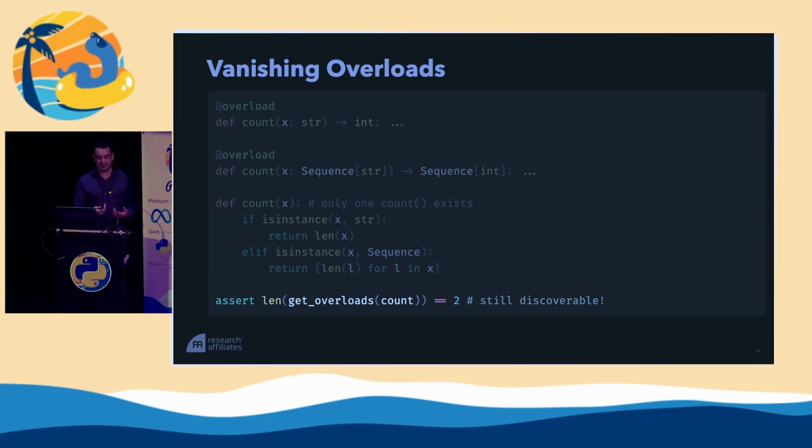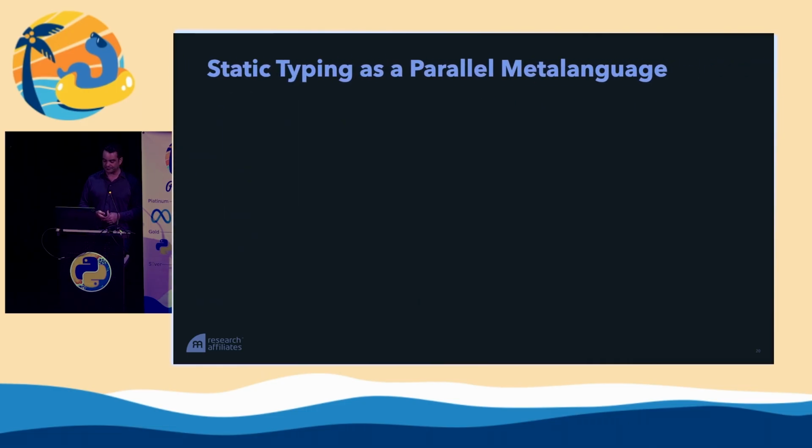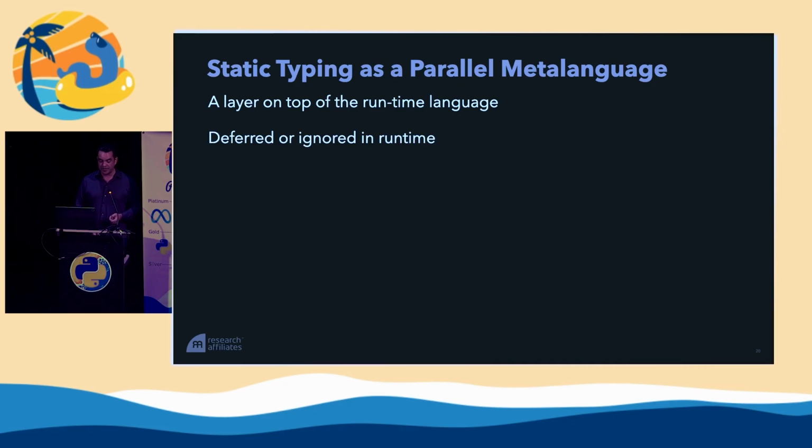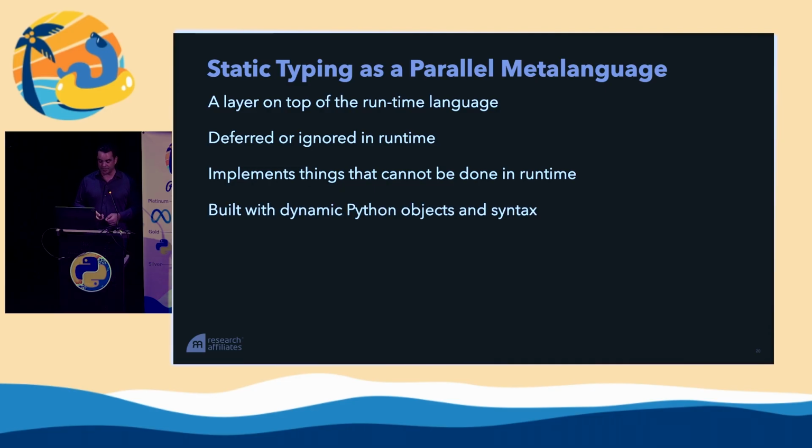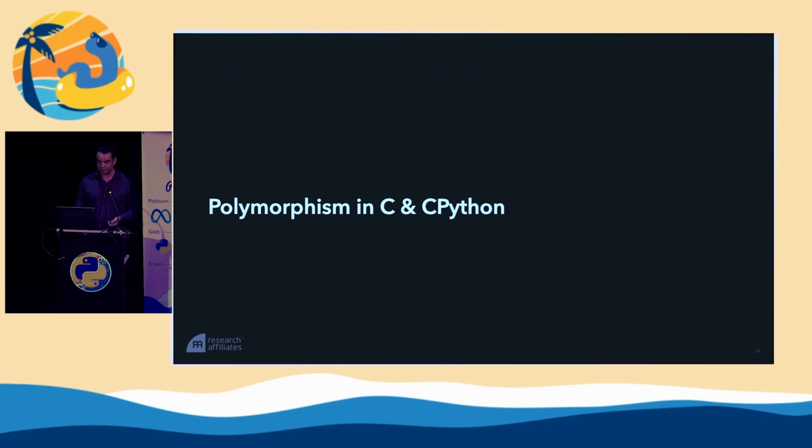We can use, in the typing module, a get_overloads utility function that, given the function, will actually get back those overloads, which is kind of cool. We leave a trace of them, but the runtime ignores them. So again, Python's static typing is almost like a parallel meta-language that sits on top of the runtime language. It is deferred or ignored entirely in runtime and implements things that actually cannot be done in runtime. And kind of interestingly, kind of strangely, it's built with dynamic Python objects and syntax.